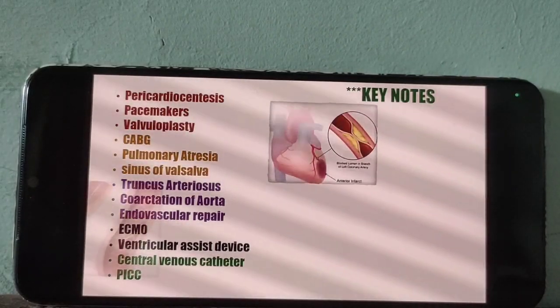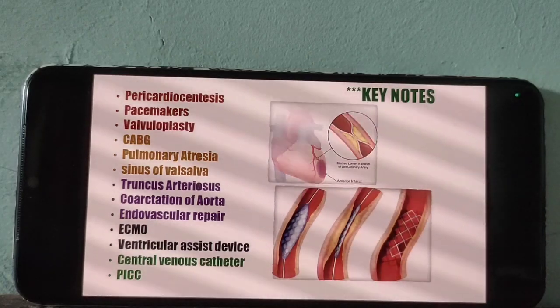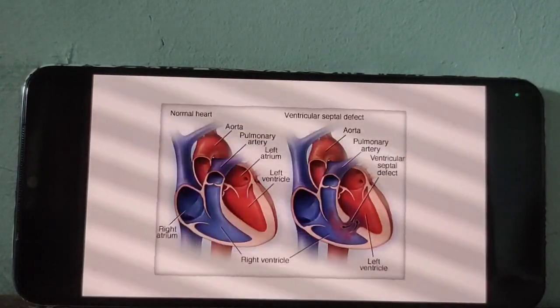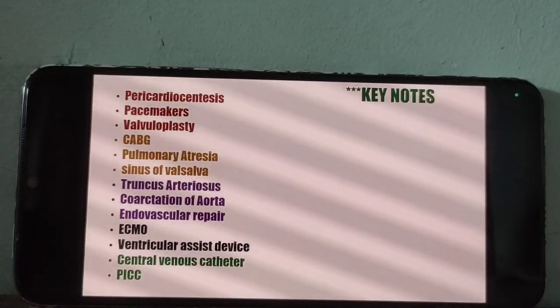So these are the topics we are going to cover in our session. So take a note. These are the important questions also. Please take note.